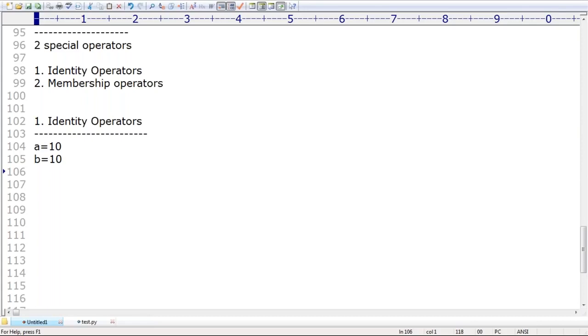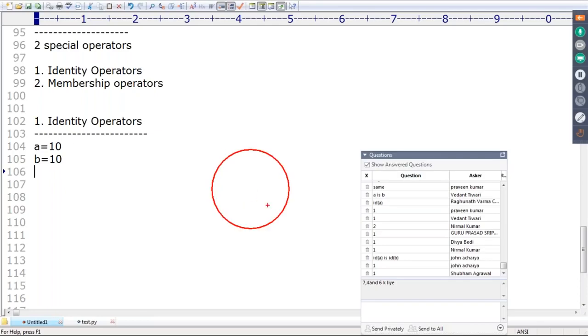How many objects are there? This is the immutability concept. How many objects are available? Only one object. Here, have a look once. Only one object is available, and its value is 10. A is pointing to this object and B is pointing to this same object. Remember one very, very important point.